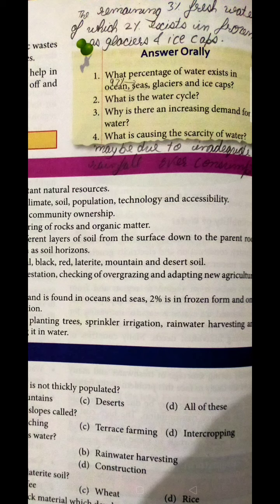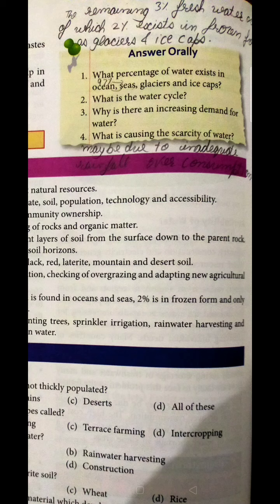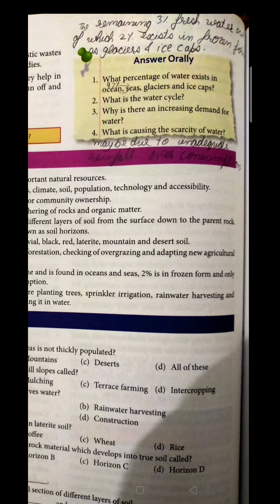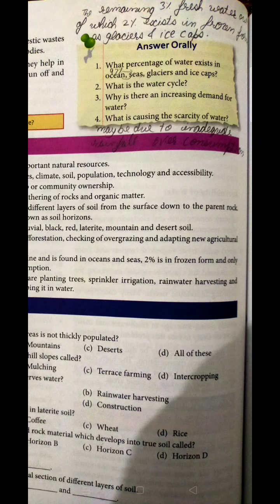So here is one extract that is given. Let us discuss what is included there. What percentage of water exists in the oceans, seas, glaciers and ice caps? So 97% of water is in the oceans and seas, and the remaining 3% is fresh water, out of which 2% exists in frozen form as glaciers and ice caps.